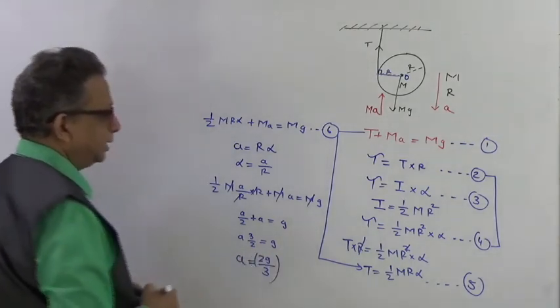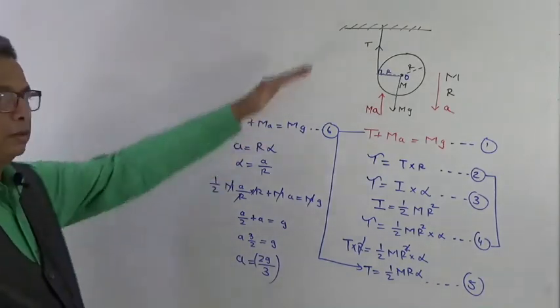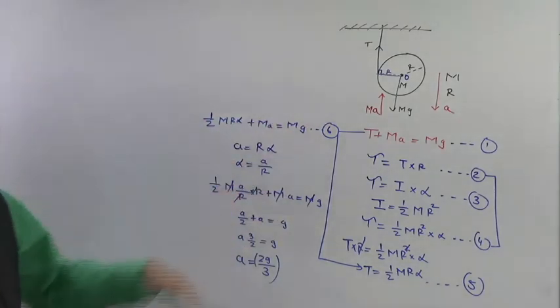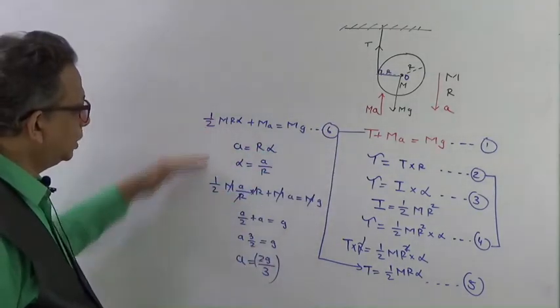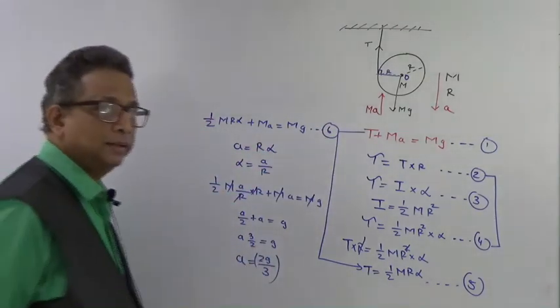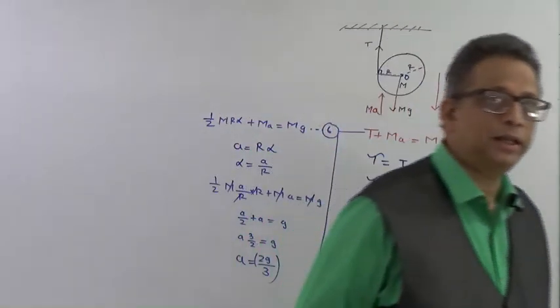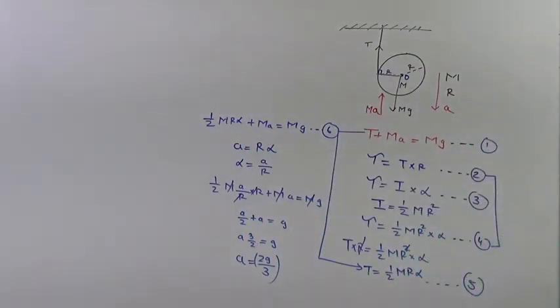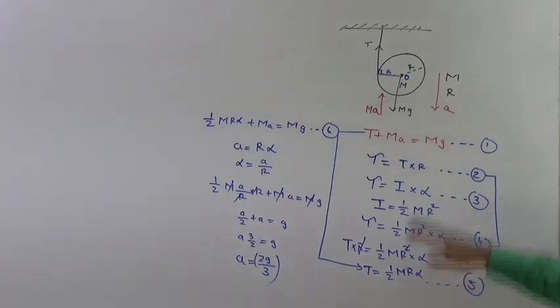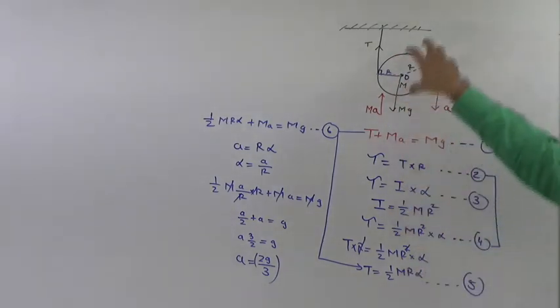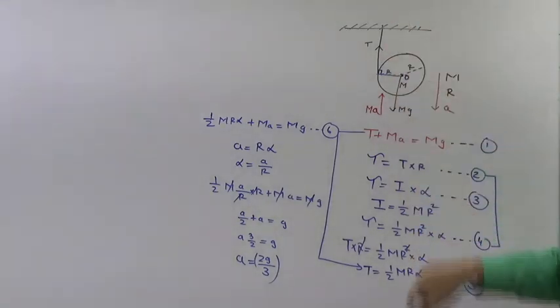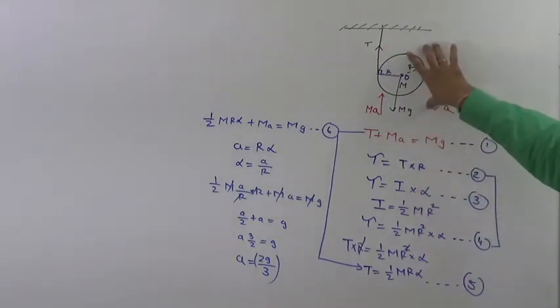So this is the acceleration with which this pulley is going to come down. But have you realized the whole journey that we have gone through? This is the journey that you have to understand and use when we are going to use rotational motion. And this is the fall of this wheel which is tied to a string, where the mass of the disc is also considered.